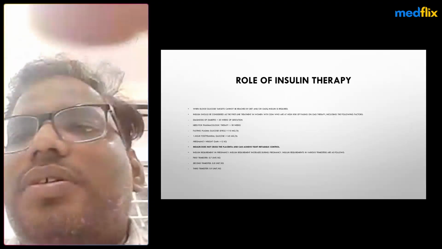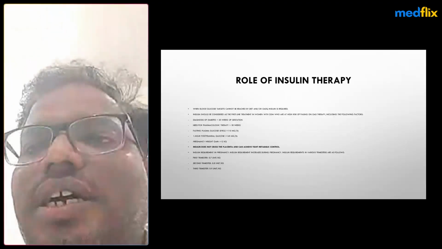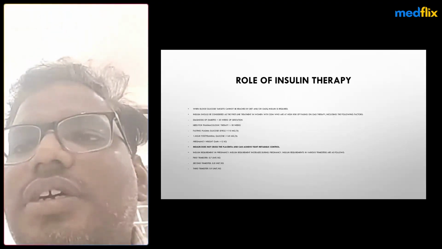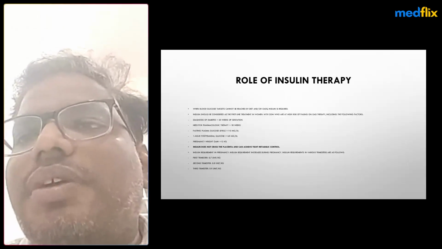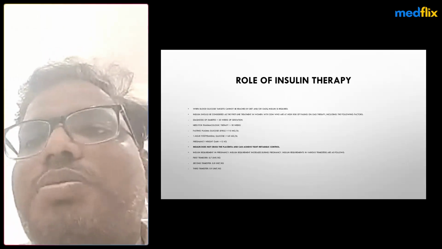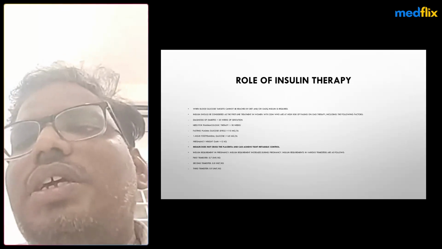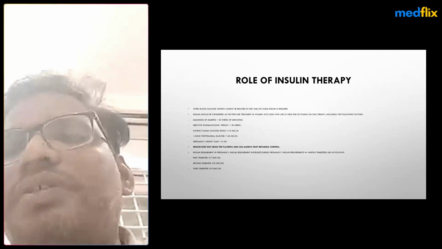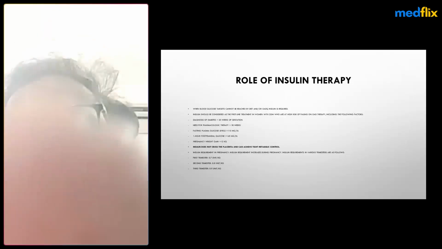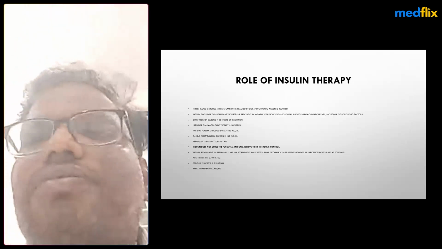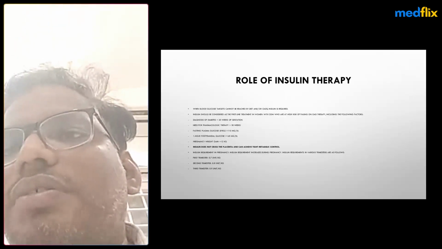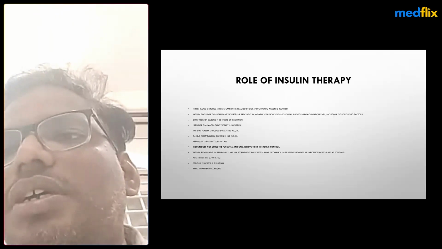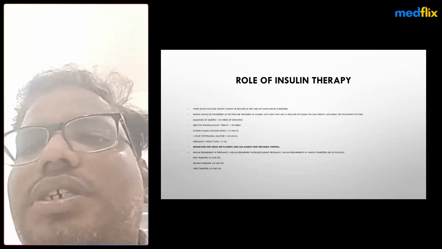When the blood glucose target cannot be reached by diet, we have to advise insulin. Even if the postprandial glucose level is more than 140, or HbA1c is more than 12.5, these patients require insulin directly, without waiting for medical nutrition therapy. Insulin is the first line treatment. We have to start insulin to reduce the glucose and achieve strict glycemic control.